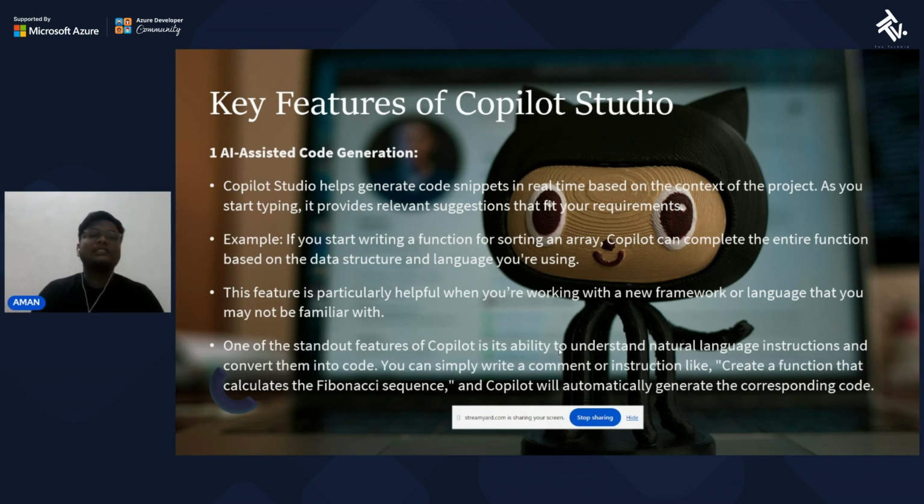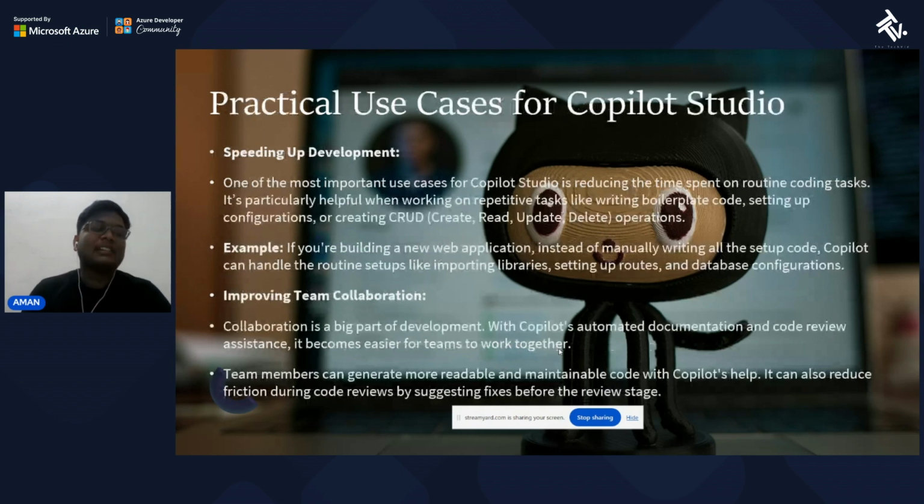Now, practical use cases for Copilot Studio. Speeding up development, it's helpful to speed up the development. However, one of the most important use cases for Copilot Studio is reducing the time spent on routine coding tasks. It's particularly helpful when you're working on repetitive tasks like writing boilerplate code, setting up configuration, or creating cloud operations.